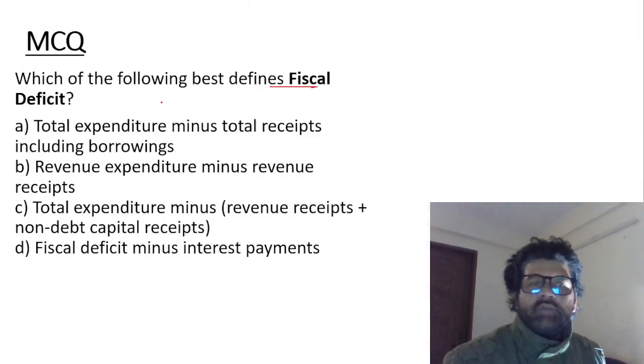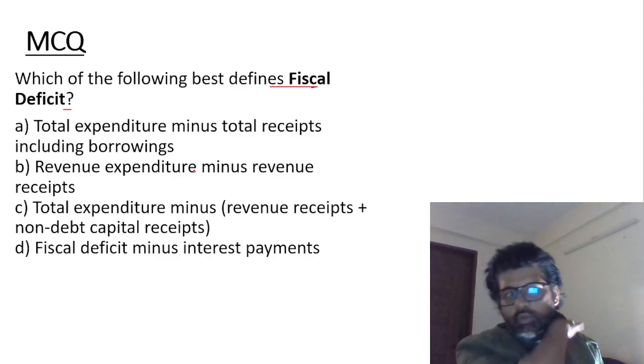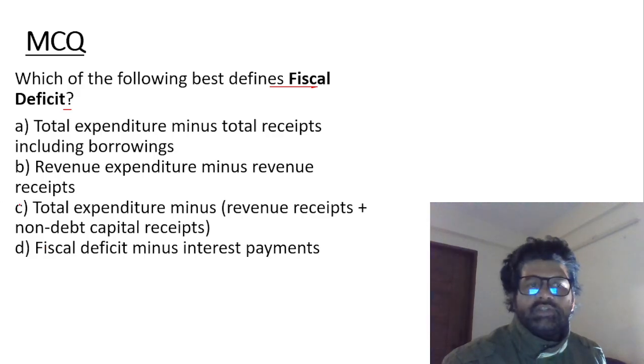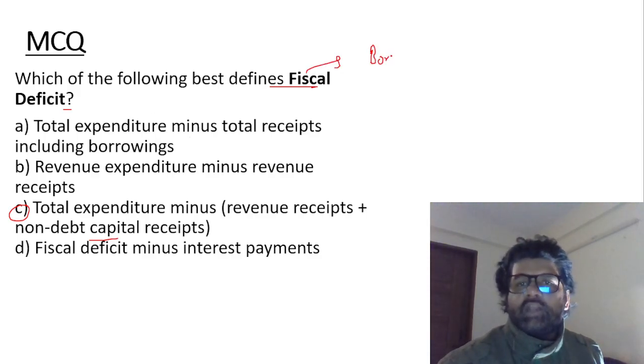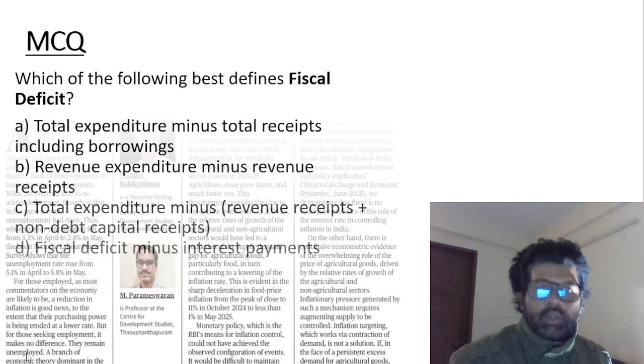Which of the following best defines fiscal deficit? Pause me and try. I have told you what fiscal deficit is. So the answer here is C: total expenditure minus revenue receipt plus non-debt capital receipt, because debt capital receipt is actually fiscal deficit. Fiscal deficit is the borrowing you take to compensate for the fact that your expenditure is more than your receipt.